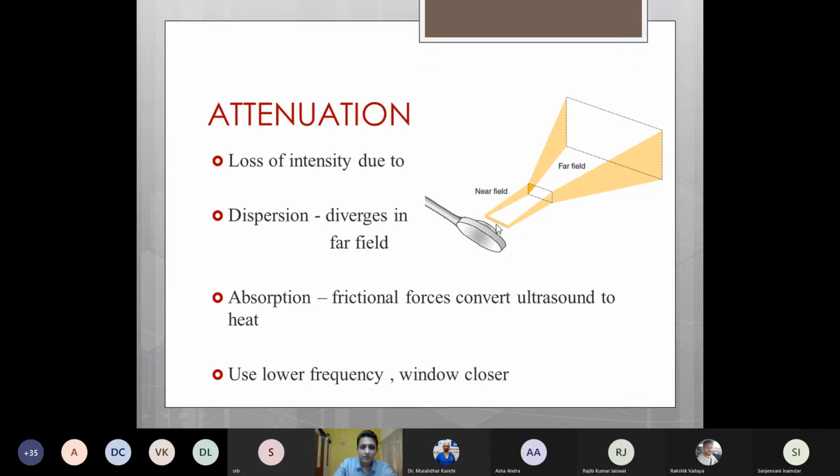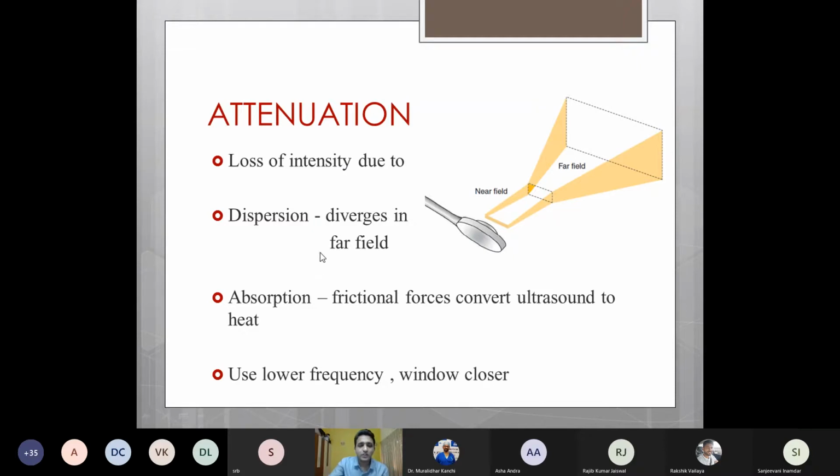Any ultrasound beam has two components: a near field and a far field. As these ultrasound waves move from the near field to the far field, they get attenuated and diverged. Hence, this brings us to the second rule of image optimization: if we want to see a particular structure of interest, we should make sure that it lies in the near field, because if that structure lies in the far field, then the echoes returning from there will be attenuated and of poor quality.